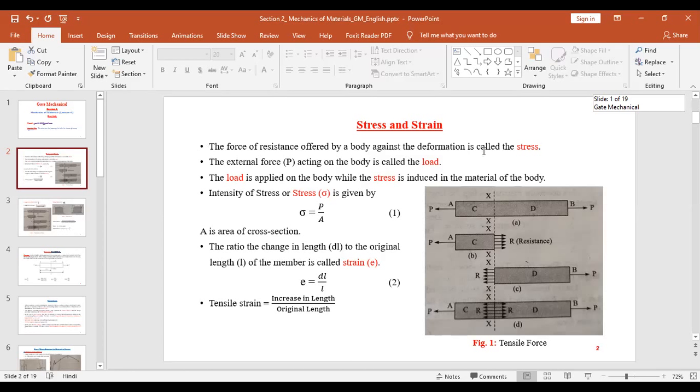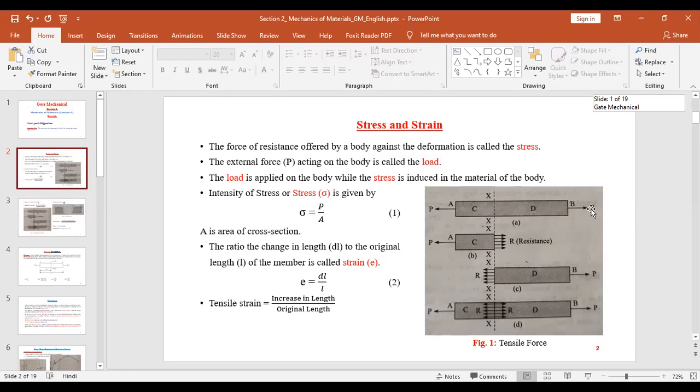Now, what is stress? The force of resistance offered by a body against the deformation. It's called stress. See this figure? Load P is being applied on this body. So suppose we are giving a tensile force. This is a tensile force.